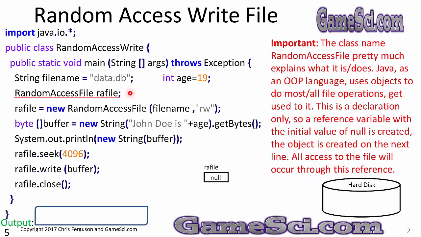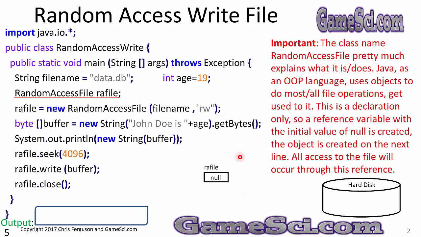Random access file, RAFile. It is very important. The class name RandomAccessFile pretty much explains what it is, what it does. Java, as an object-oriented programming language, uses objects to do most, if not all, file operations. Get used to it. This is a declaration only, so a reference variable with the initial value of null is created. The object is created on the next line of code. All access to the file will occur through this reference.